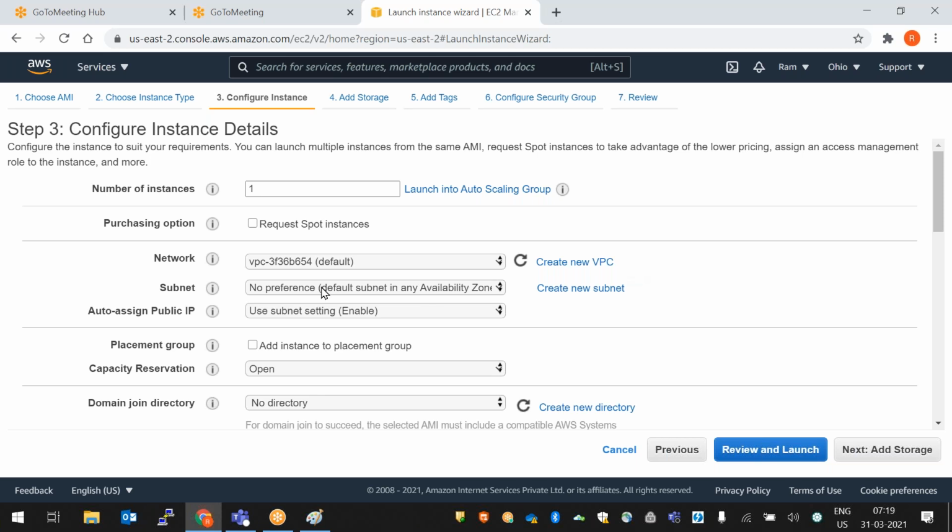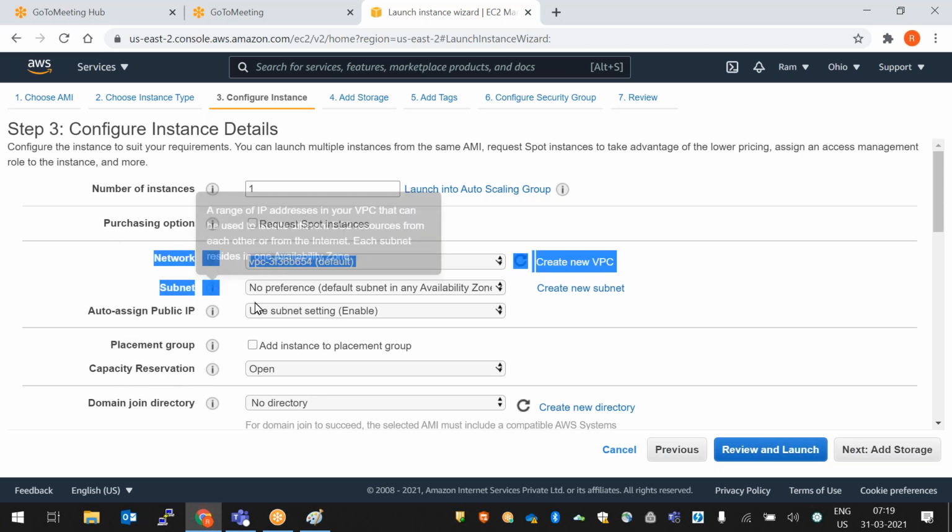Fine. Next one is the networking concept, network. So this is VPC, Virtual Private Cloud, where we create our network. In AWS availability zones, we create VPC. This VPC we'll discuss later, when we talk about networking, we'll go deep dive. So for now, we'll try to understand how to create a server. Okay, network, subnet, auto assign public IP, placement groups, capacity reservation, domain join. These we will discuss later. Okay.